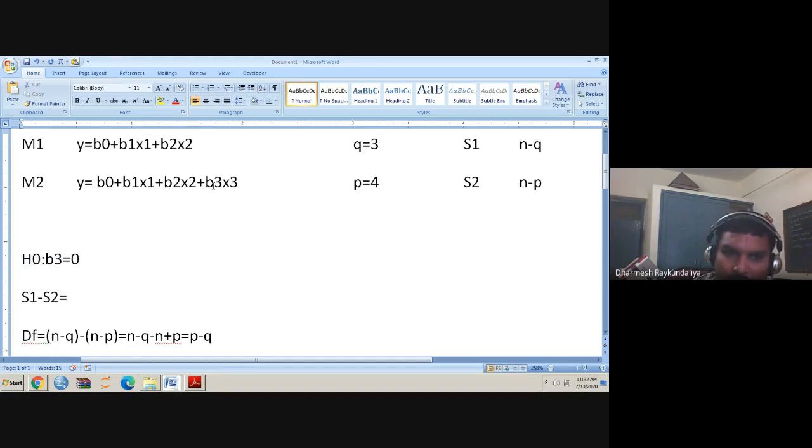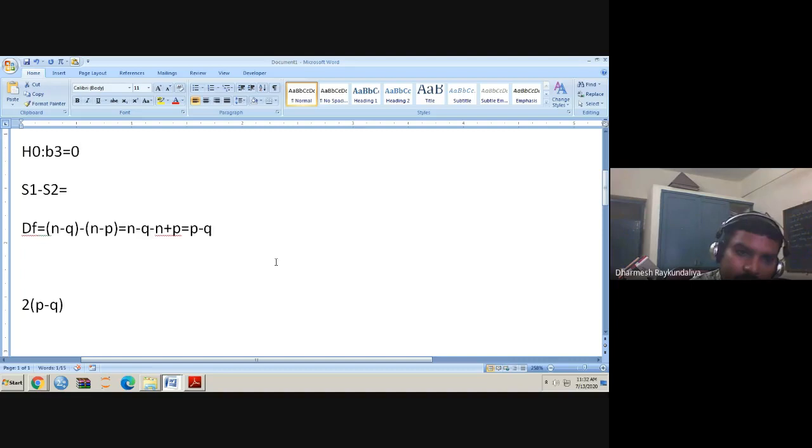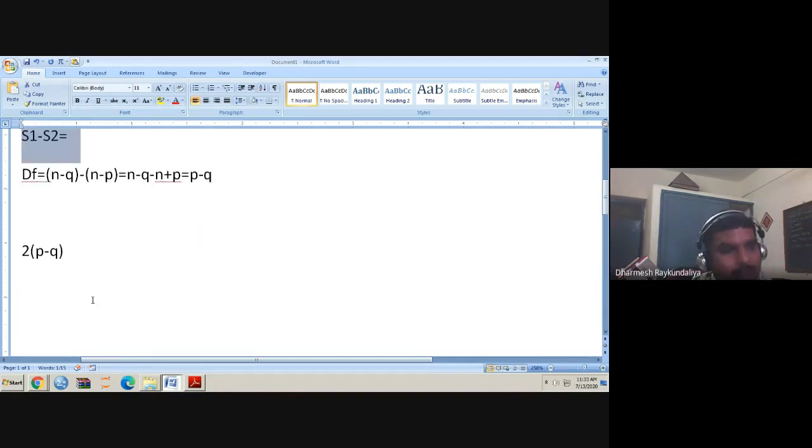Beta 3 not 0 means x3 is an important variable, and we can add it to our model. So what was the critical value? Approximately 2 nu, and in our case nu is p minus q. So if S1 minus S2 is greater than twice p minus q, we can say that model 2 has a significant improvement over model 1. So that you can see here.